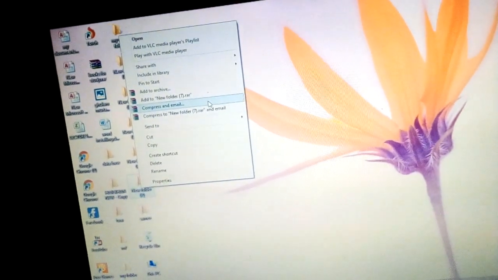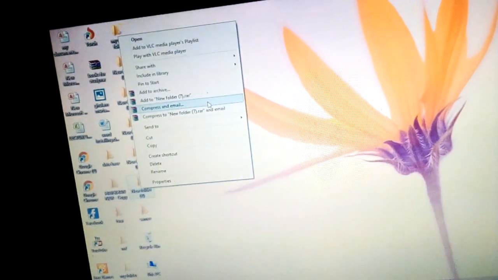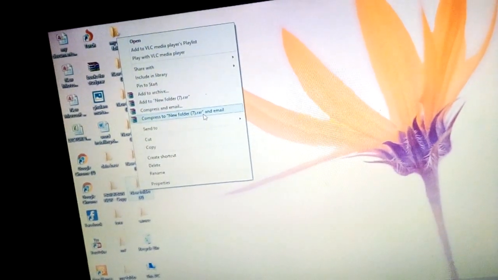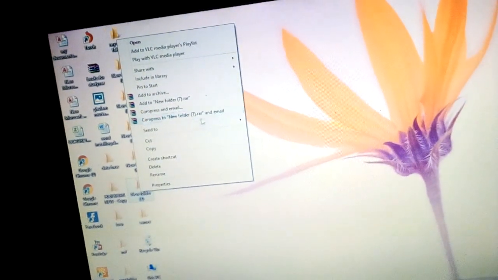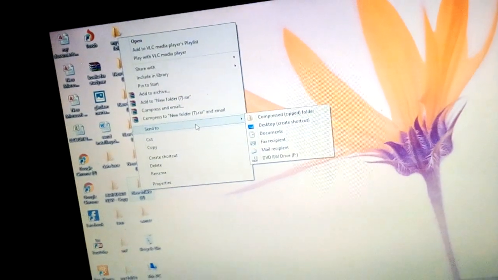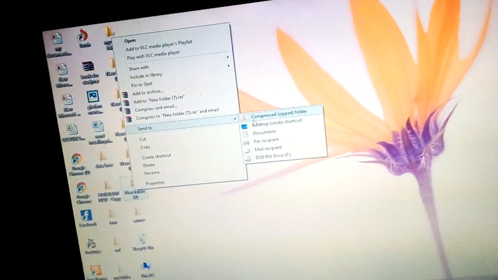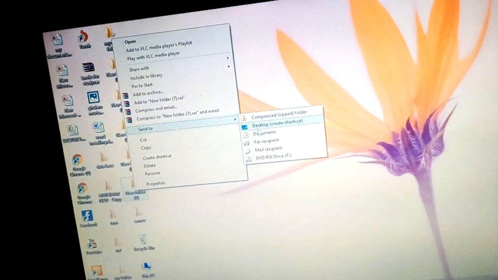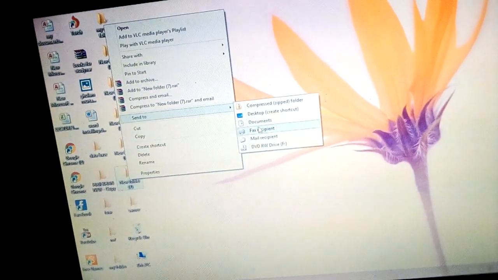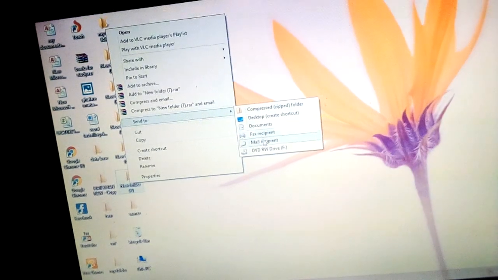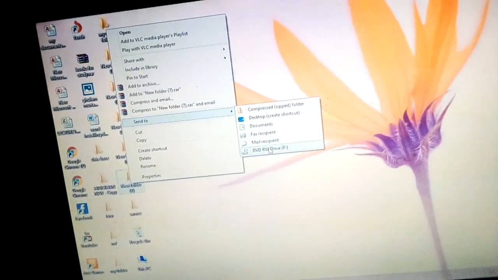You can send this folder by email to anyone, compress to folder 7 and email, send to. Here it is showing send to. You can send it to a compressed zipped folder, desktop create shortcut, documents, fax recipient, mail recipient, DVD or W drive.